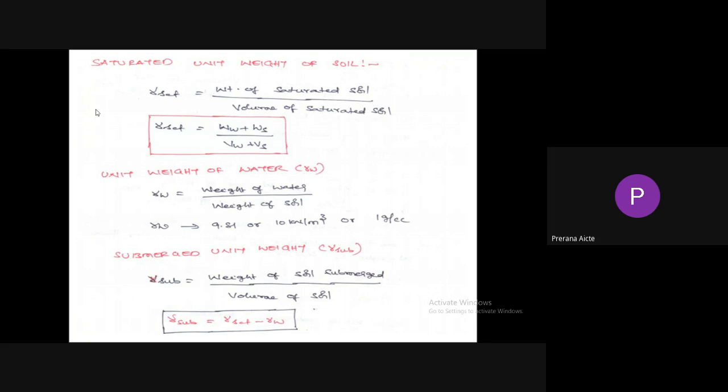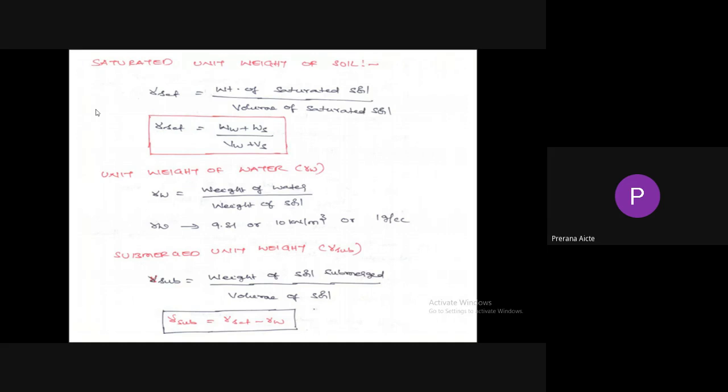Weight of saturated soil means all the voids are filled with water, so the air phase is absent. So saturated unit weight equals weight of water plus weight of solids divided by volume of water plus volume of solids.